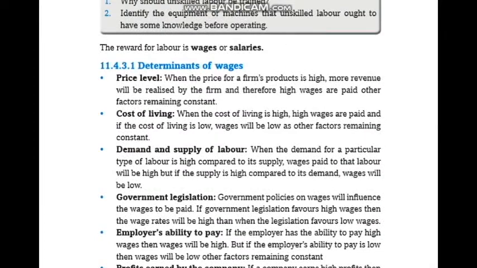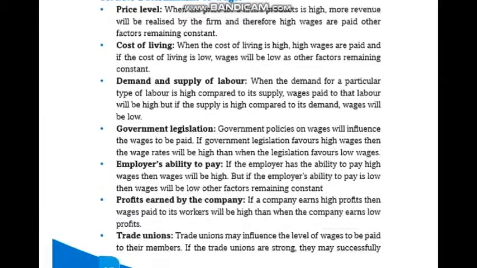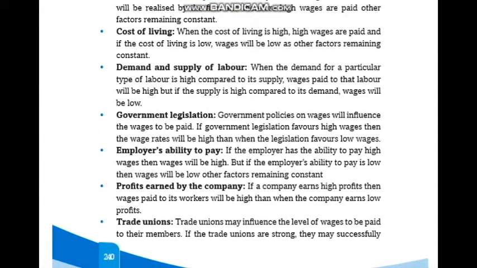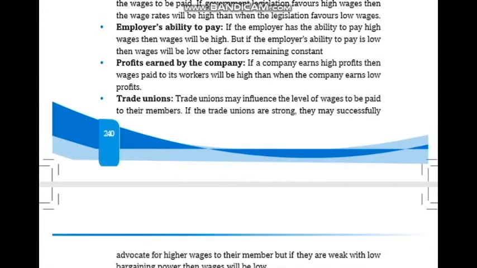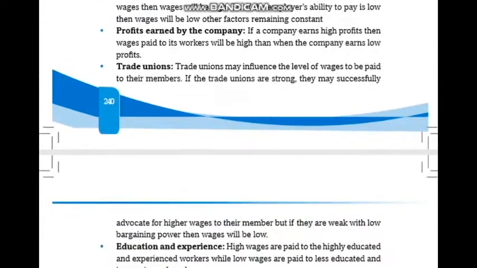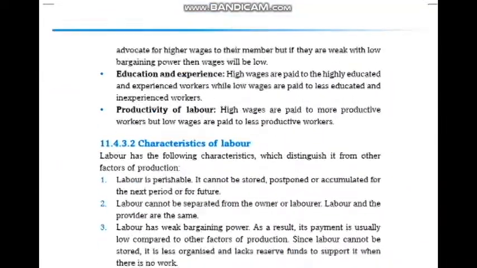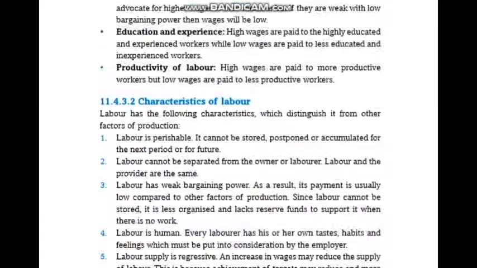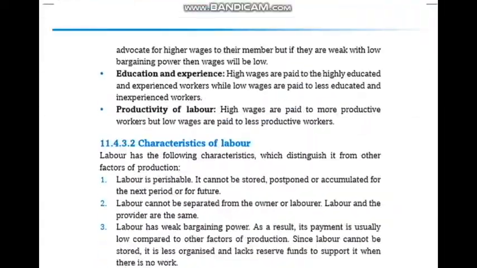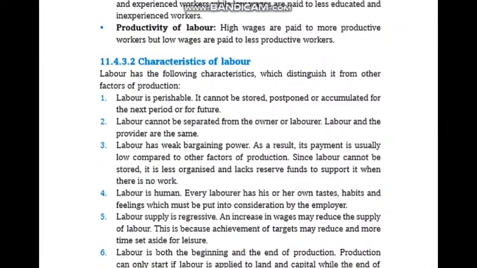The reward of labor is wages or salaries. Now, the determinants of wages: we have price levels, cost of living, demand and supply of labor, government legislation, employees' ability to pay, profit earned by the company, trade unions, education and experience, and productivity of labor. You have to read those carefully. It is very cheap to read and very easy to understand.